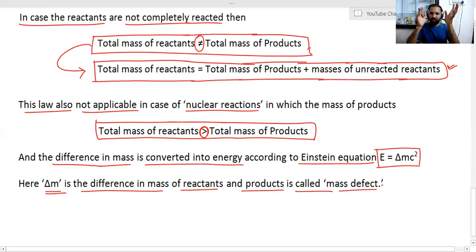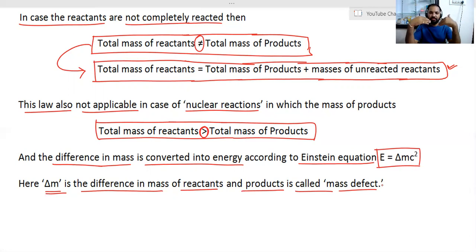So I hope you have got good clarity about this concept, and this law of conservation of mass and its limitations.